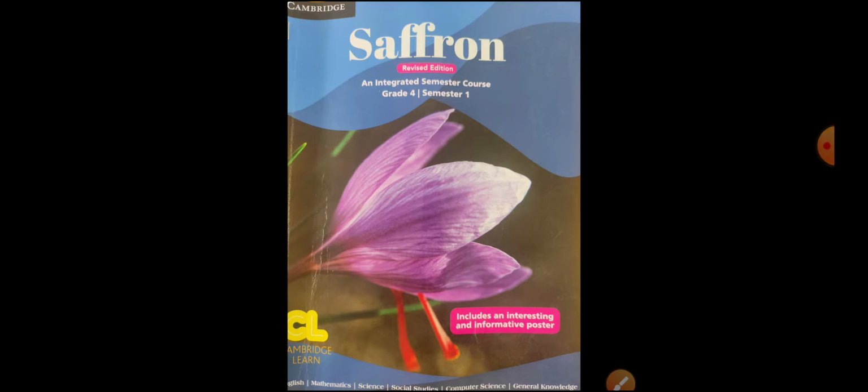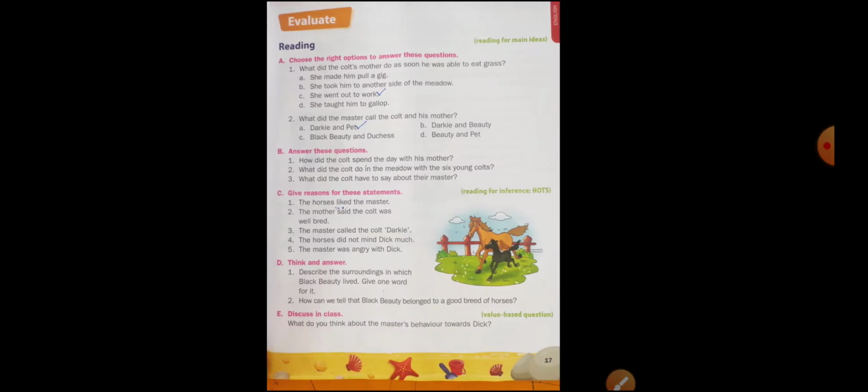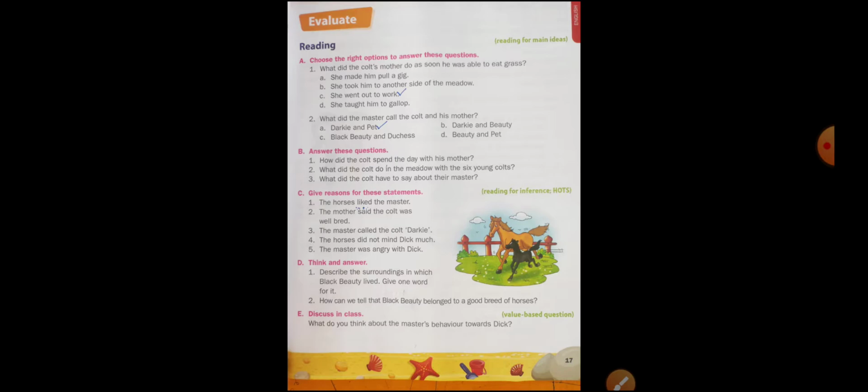So, children, in the last class, we discussed the evaluation part of the lesson Meyerly Who. We discussed sections A, B, C, and D. Now in today's class, we are going to discuss the second part, Using Grammar. Open your English textbook, page number 18. Listen to me carefully.